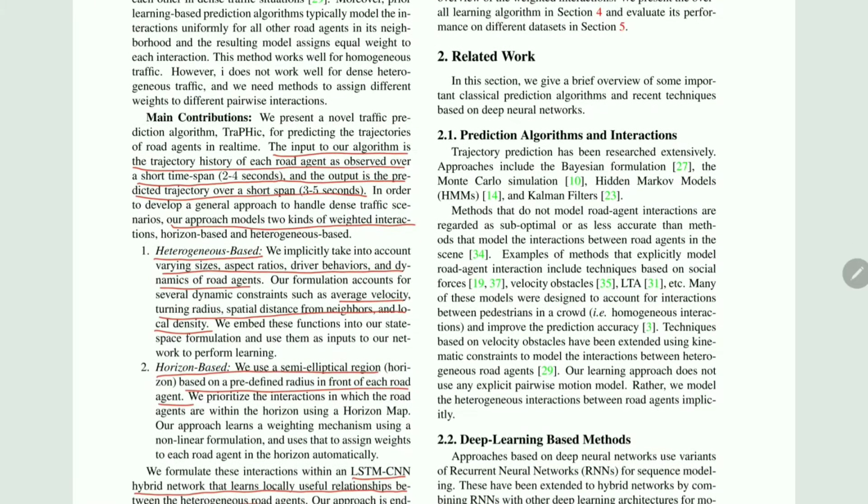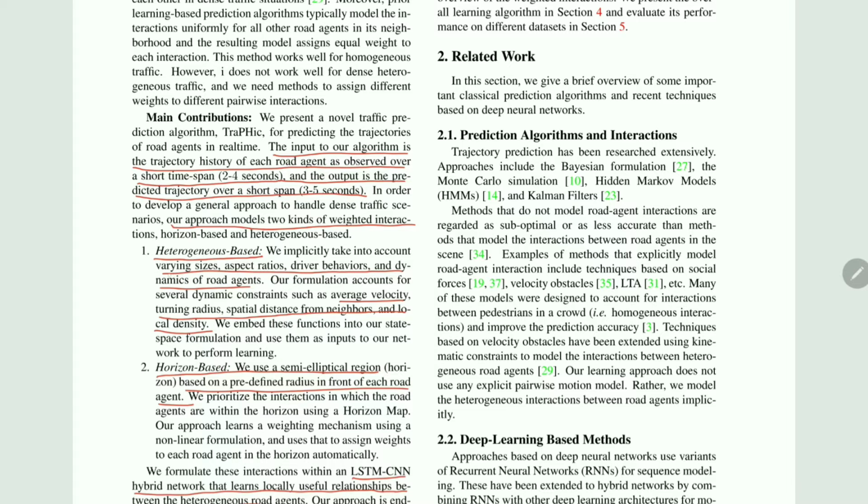The input to the algorithm is the trajectory history of different road agents as observed over a short time span of around 2 to 4 seconds. The output of this is the predicted trajectory over a short time span of 3 to 5 seconds. The approach models two kinds of weighted interactions.